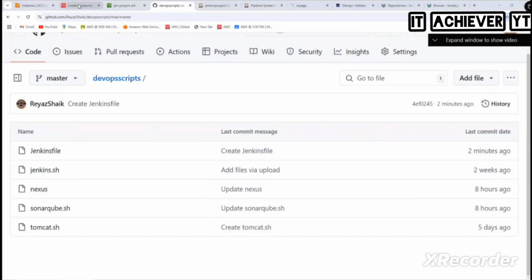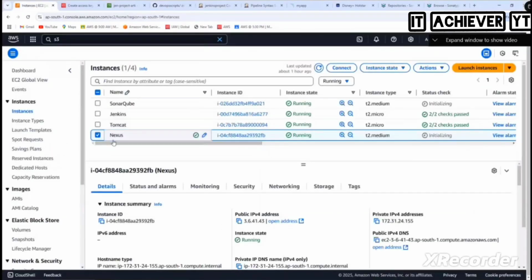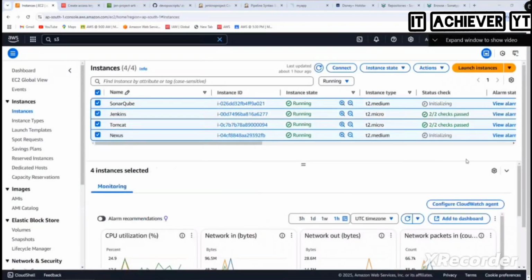Fantastic. So once you are done with it, what we need to do? Clean up everything. So select all and then clean up. So will you do it, or do I need to write the steps for all these things? Will you do it? Yeah. Steps are.